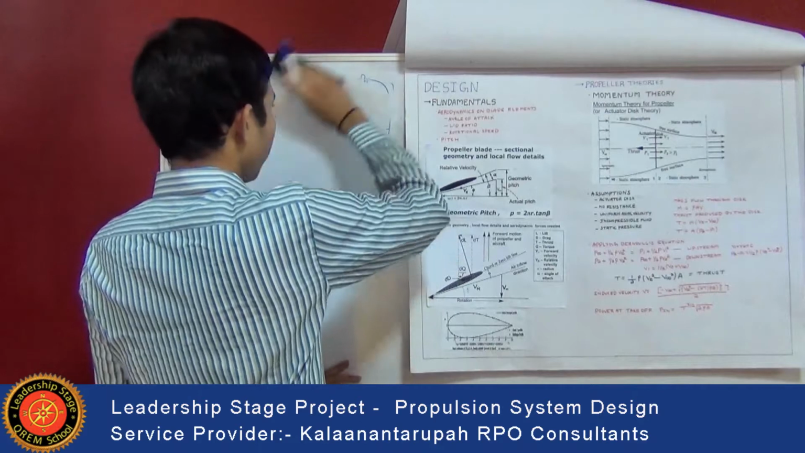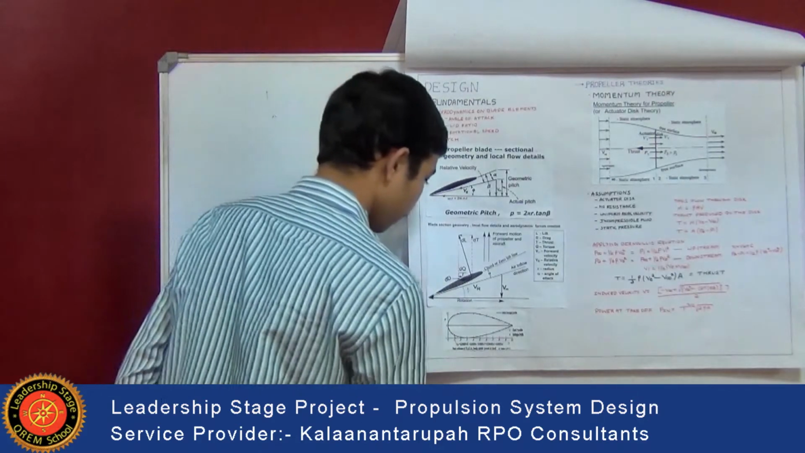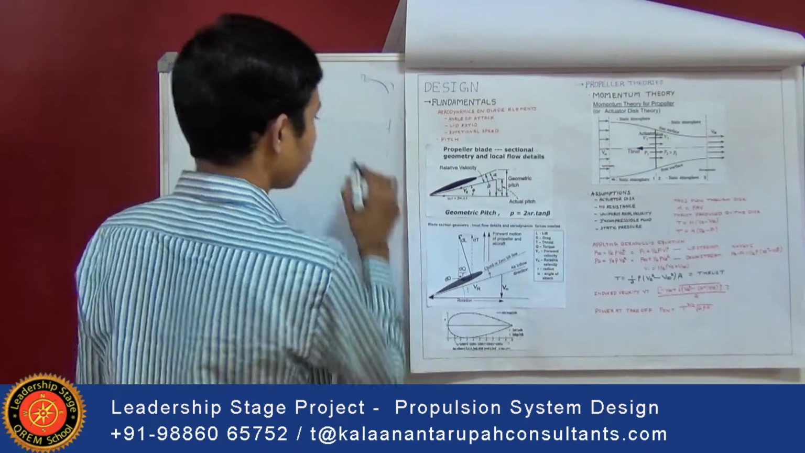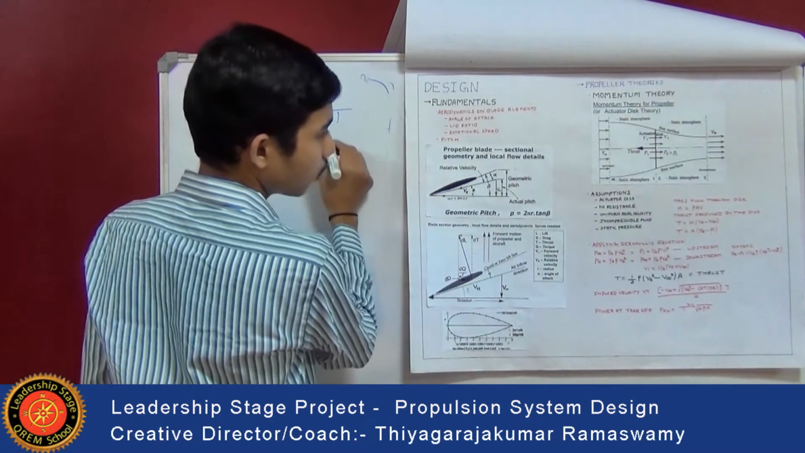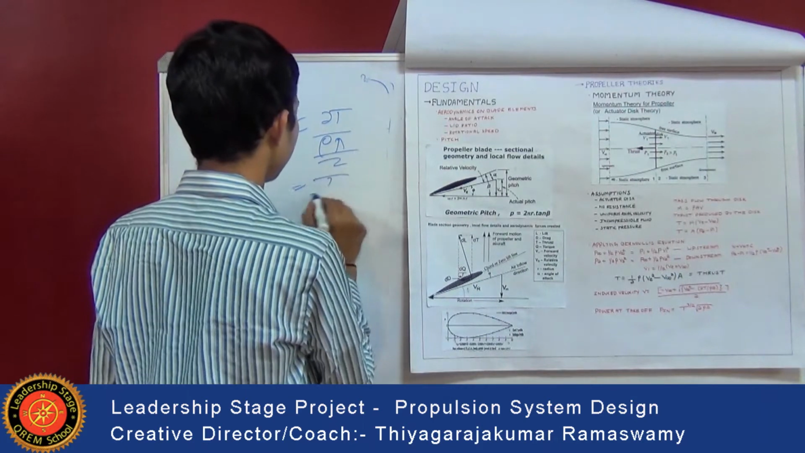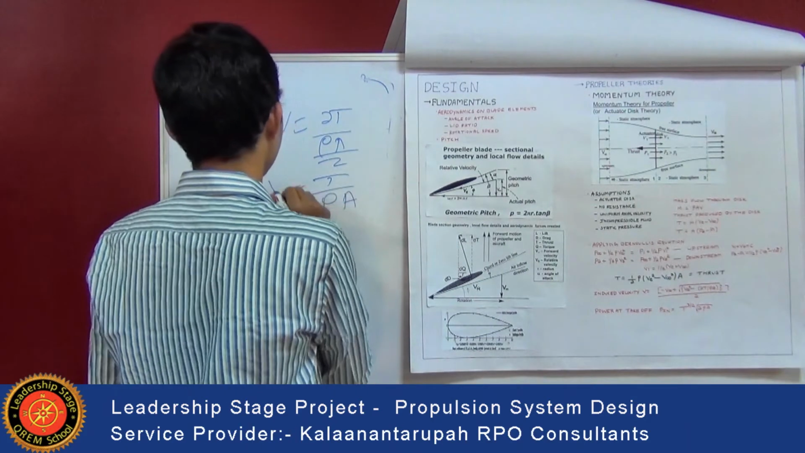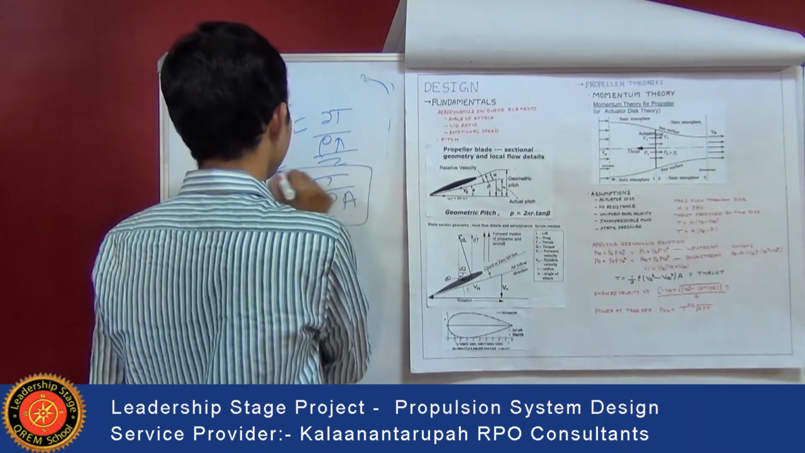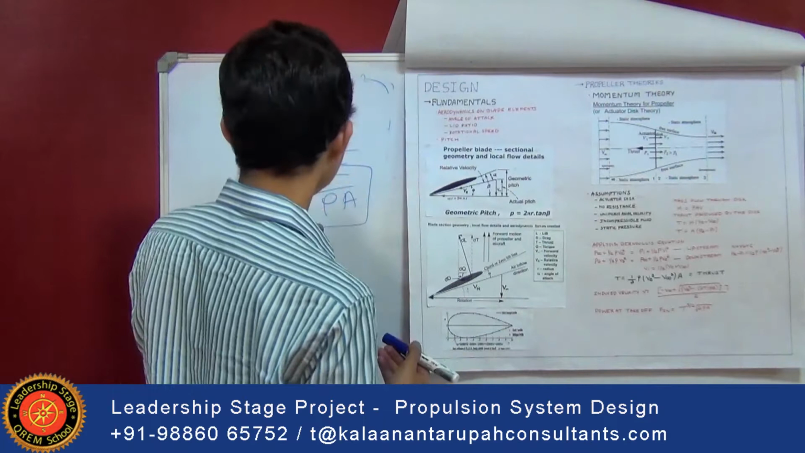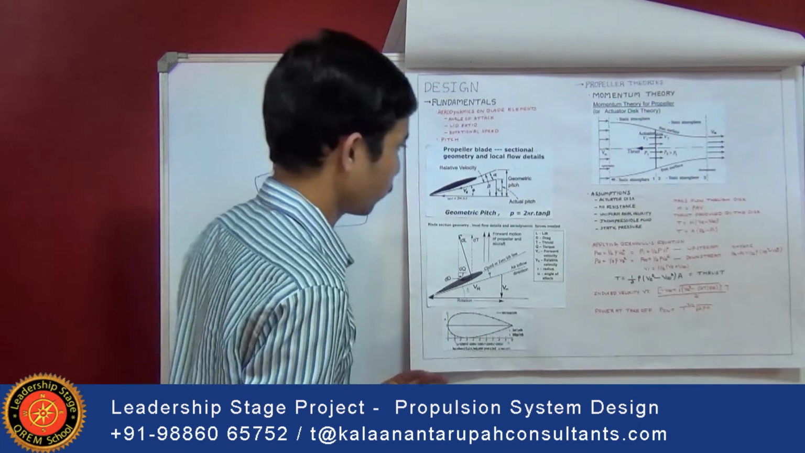So we get induced velocity as V is equal to square root of 2T divided by rho A, divided by 2. That is nothing but square root of T divided by 2 rho A. So during static condition, this induced velocity is T divided by rho A. That is nothing but thrust, density and the area of cross section.